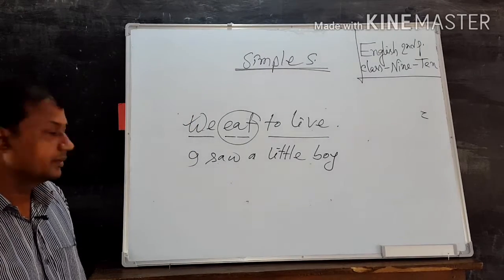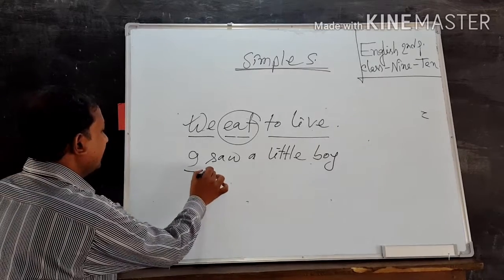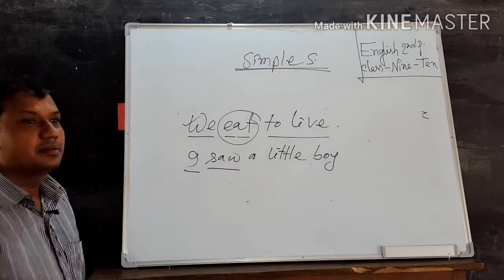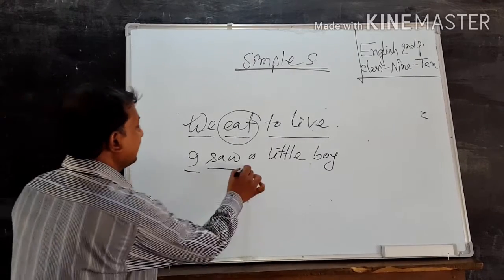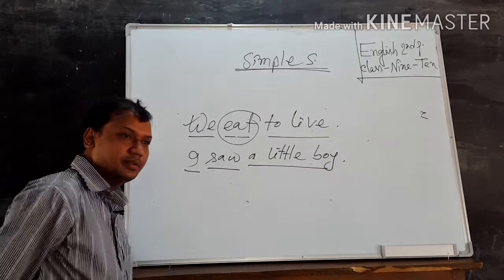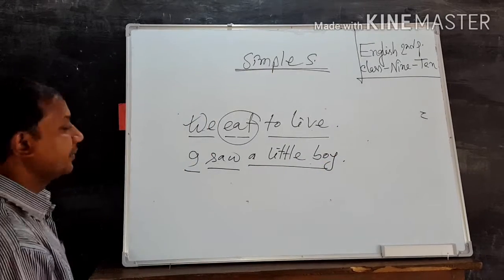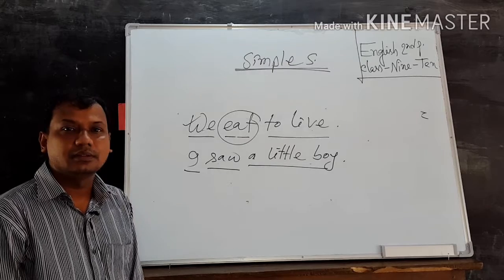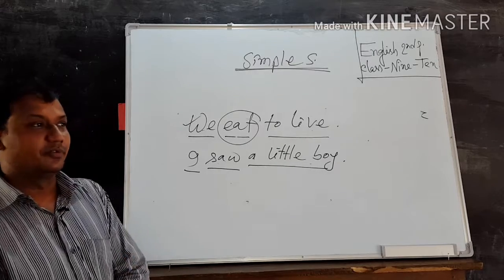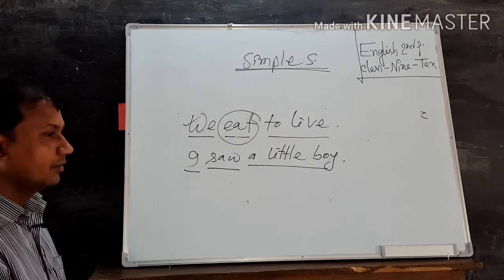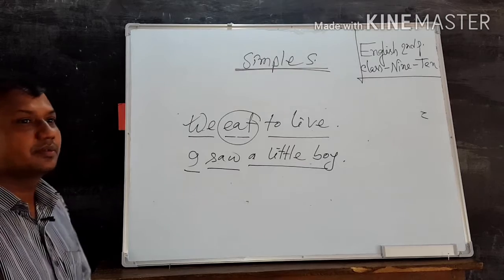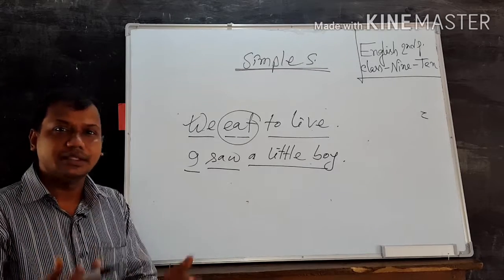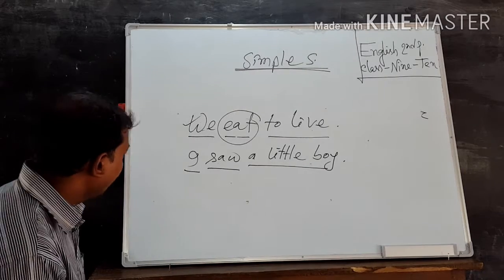Dear learners, here I, subject; saw, finite verb; a little boy, object. So it is simple sentence. But in the formation of simple sentence, we sometimes need non-finite verb. So attention please.